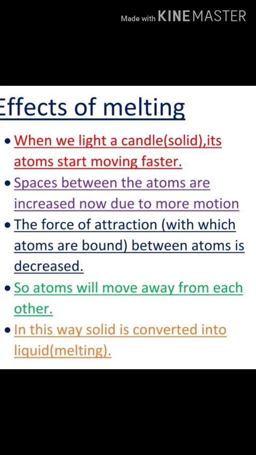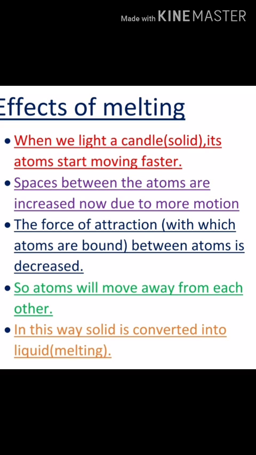Now coming to the explanation of the effects of melting, or observation of melting. When we light a candle, which is a solid, its atoms start moving faster due to the energy of heat. The spaces between the atoms increase due to more motion of the atoms.